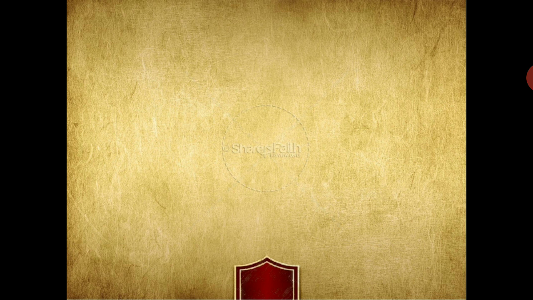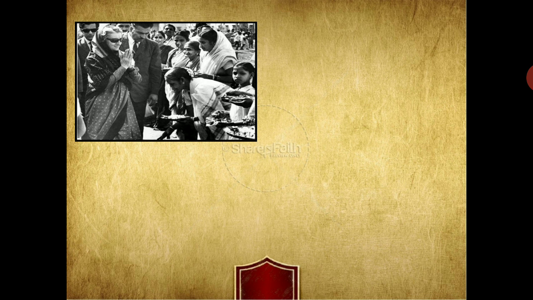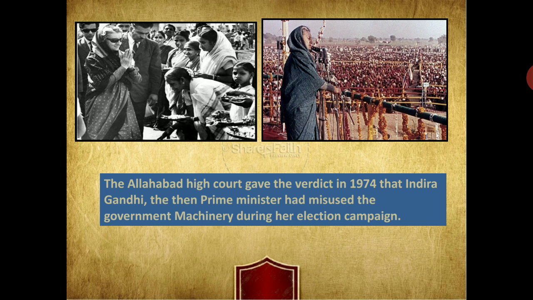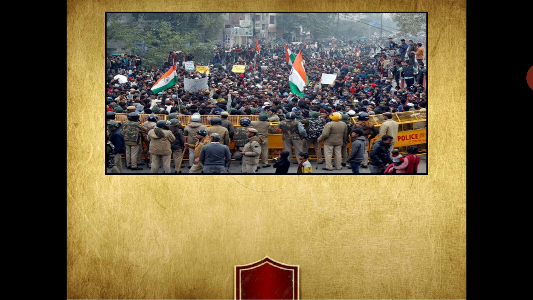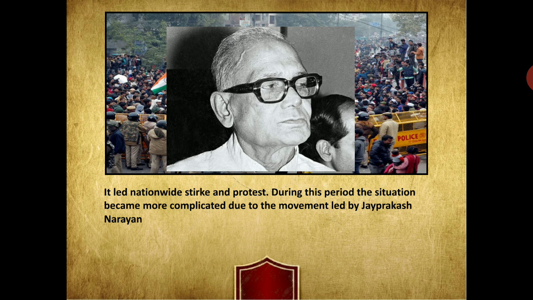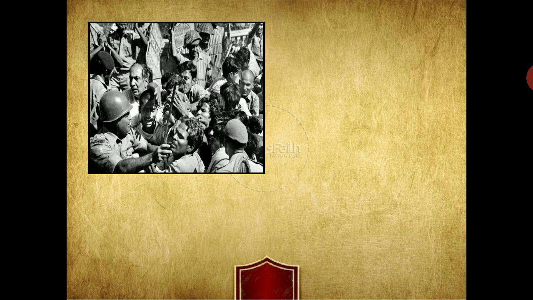as the Allahabad High Court gave the verdict in 1974 that Indira Gandhi, the Prime Minister at that time, had misused the government machinery during her election campaign. And due to that, it led to a nationwide strike and protest. During this period, the situation became more complicated due to the movement led by Jayaprakash Narayan, until it went out of control.